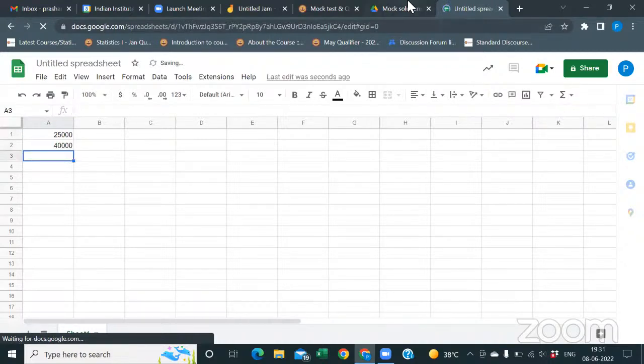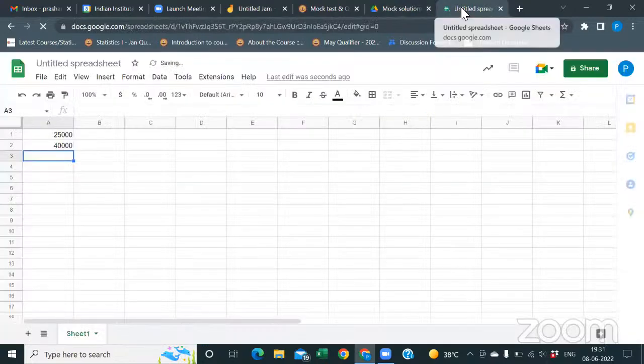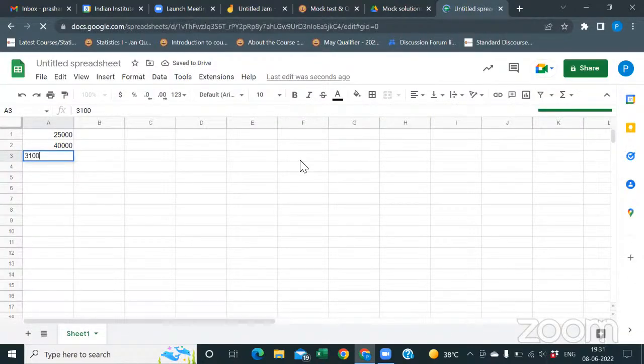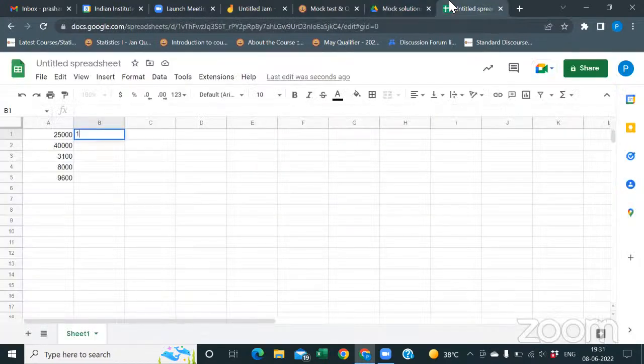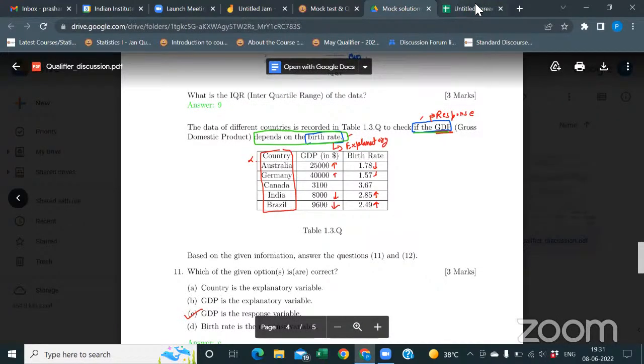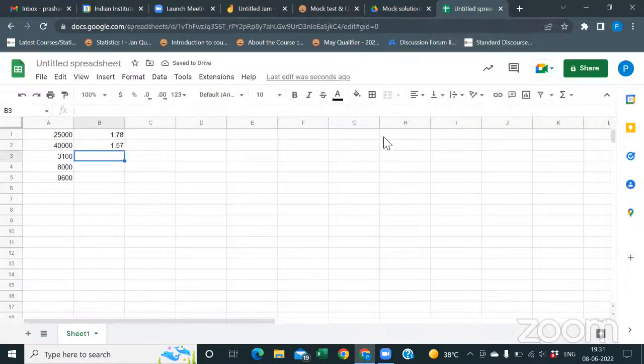And then 3,100. 8,000 and 9,600. Next observation you have 1.78, 1.57, 1.57 and 3.67, 2.85.